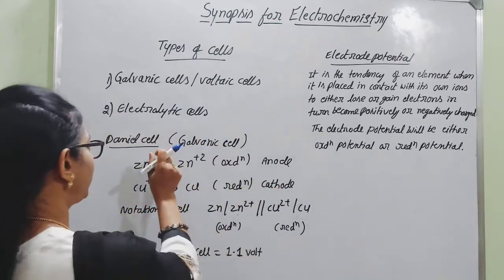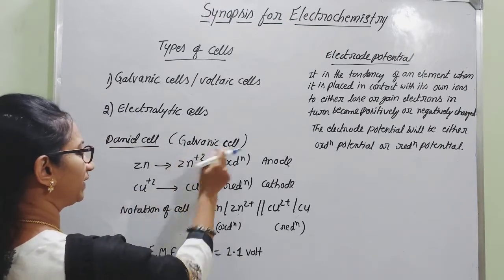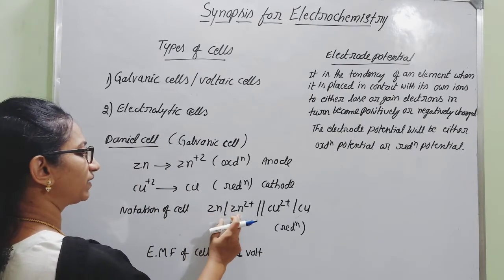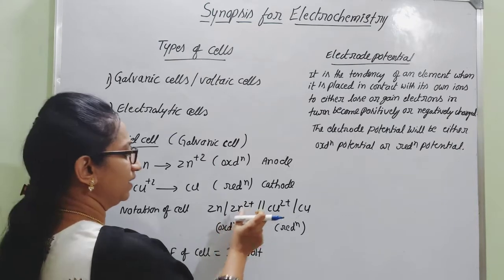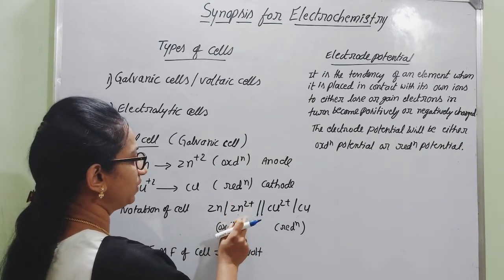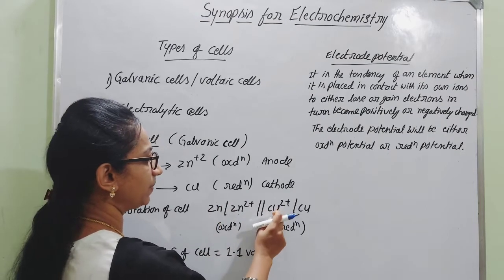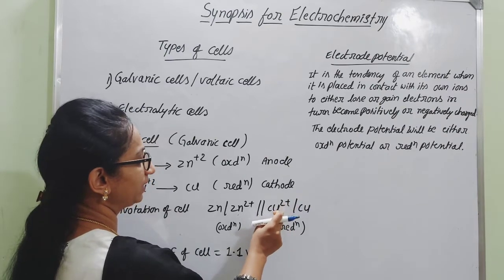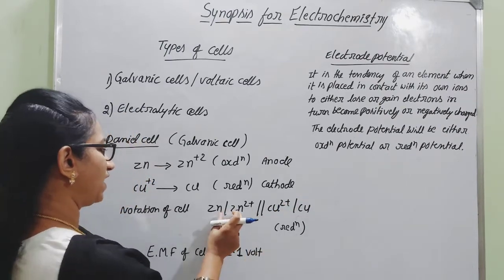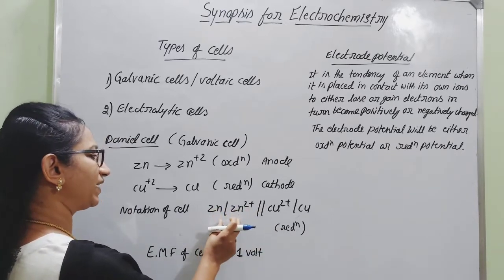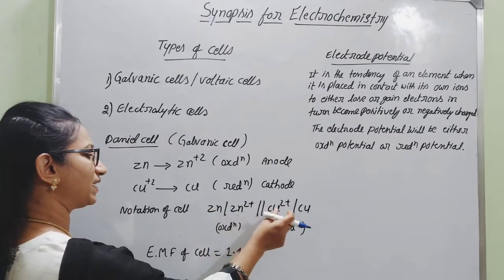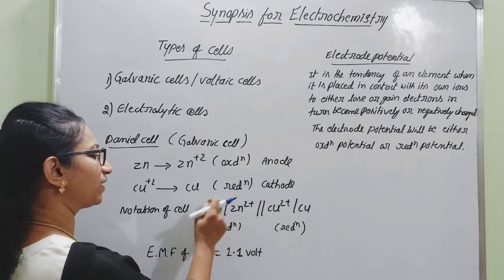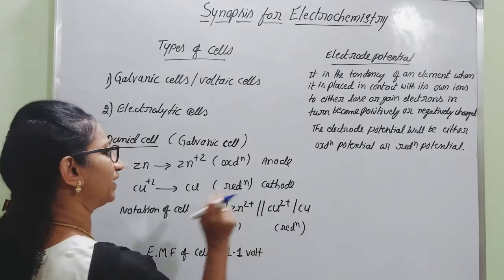One of the important examples, the Daniell cell, comes under the galvanic cell. The Daniell cell is given by a simple notation: zinc is in contact with zinc ions, Zn2+. It is the electrode undergoing oxidation. And another one, copper is in contact with copper ions. Here we can consider it is undergoing reduction. As you know, there are two electrodes, one on the left hand side and the other on the right hand side. The left hand side electrode is undergoing oxidation, and the right hand side electrode is undergoing reduction.